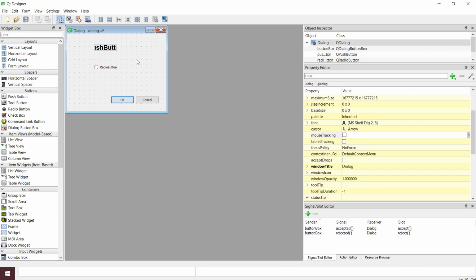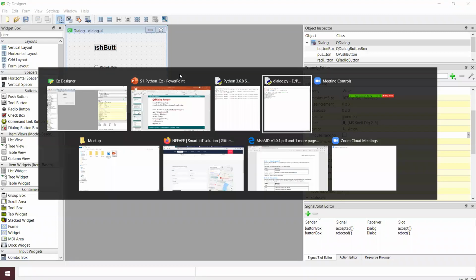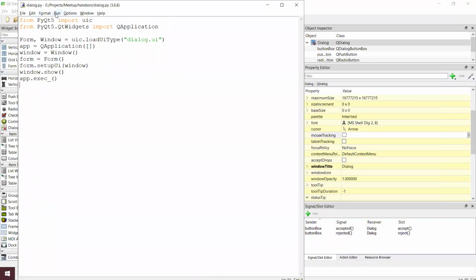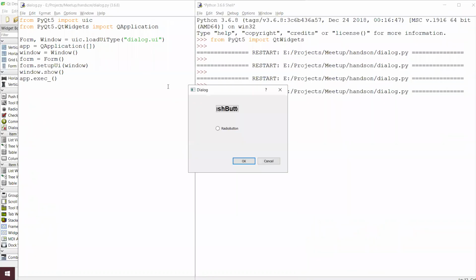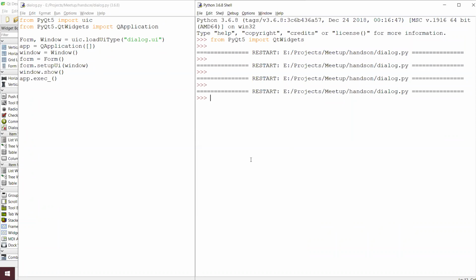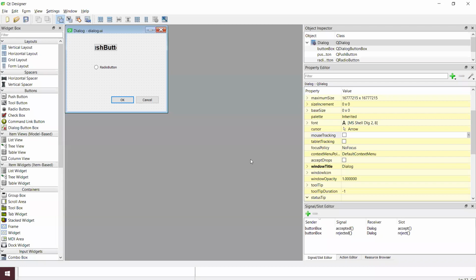Yes, for example, once we added over here, maybe we can save this, and if we run it again, whatever the changes will get loaded over here. Something like a push button, radio button, all those things get added over here for our usage. Yes, Hari. Understood. Thanks, Hari. Thank you.